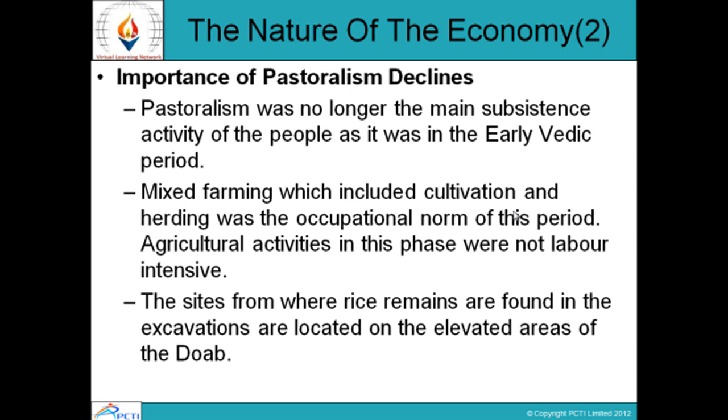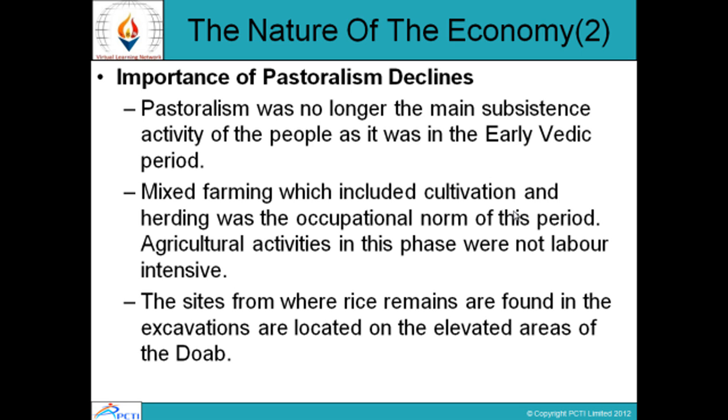Importance of pastoralism declines. Pastoralism was no longer the main subsistence activity of the people as it was in the early Vedic period. It was the main subsistence activity in the early Vedic period, but after that it moved to mixed farming and an agrarian economy. Mixed farming, which included cultivation and herding, was the occupational norm of this period. Agricultural activities in this phase were not labor intensive.